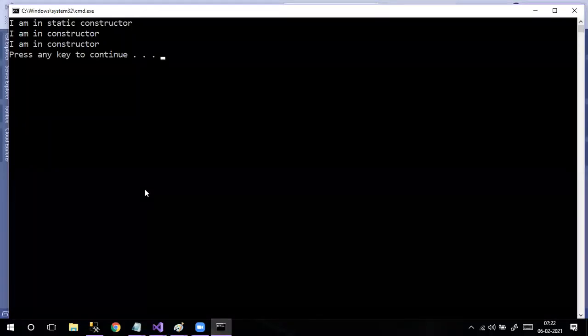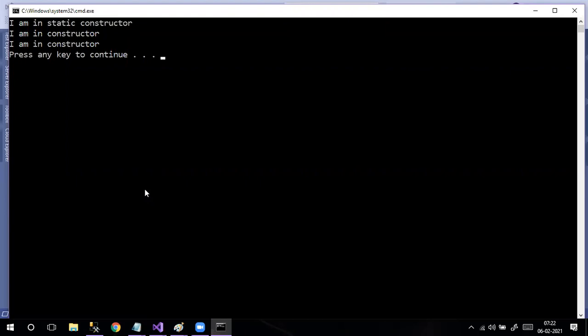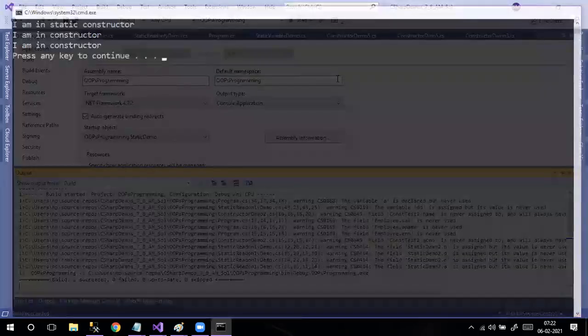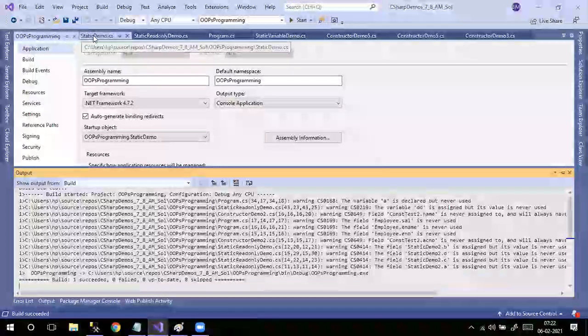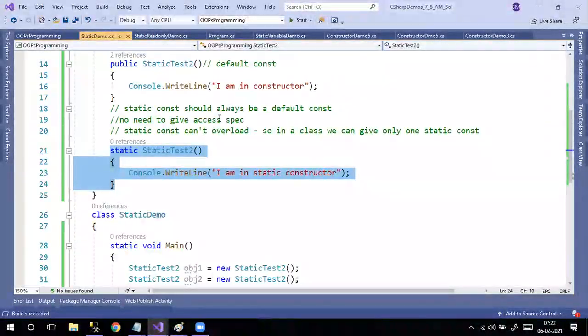See, I'm in static constructor, I'm in constructor, I'm in constructor. So remember, a static constructor will always be invoked only once. How many objects you are having, it's not an issue.